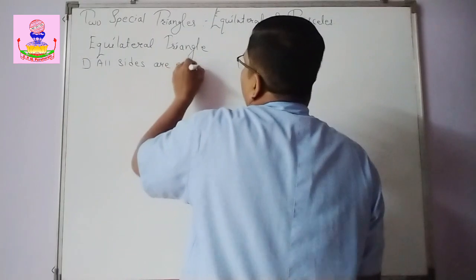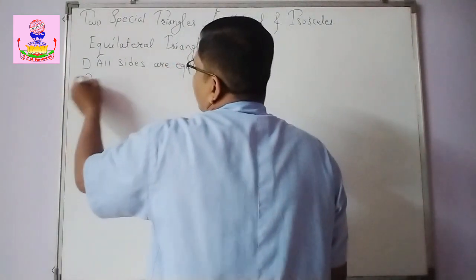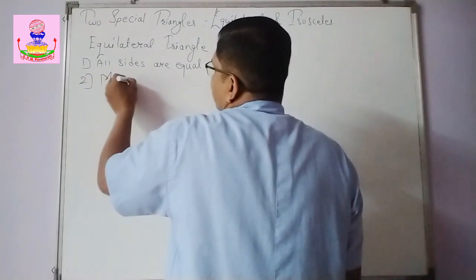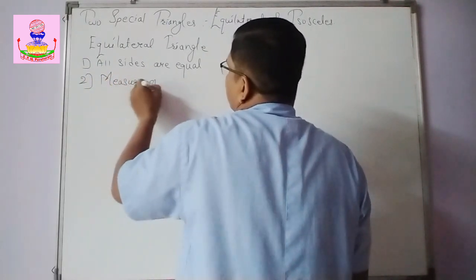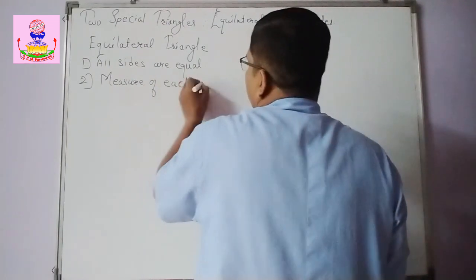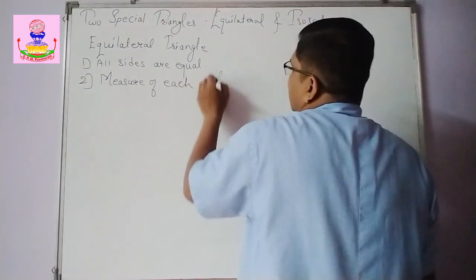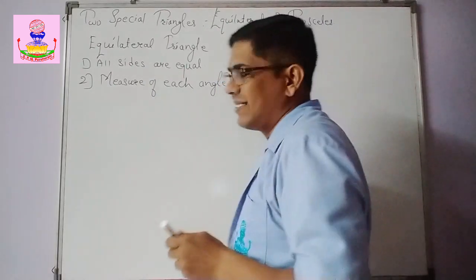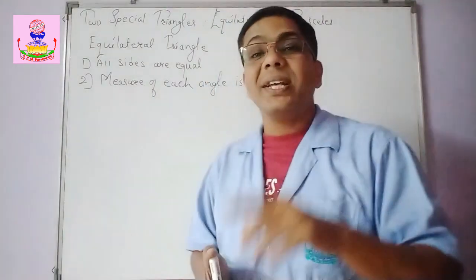Right? And the second property is the measure of each angle is 60 degrees. That is, all angles are also equal.